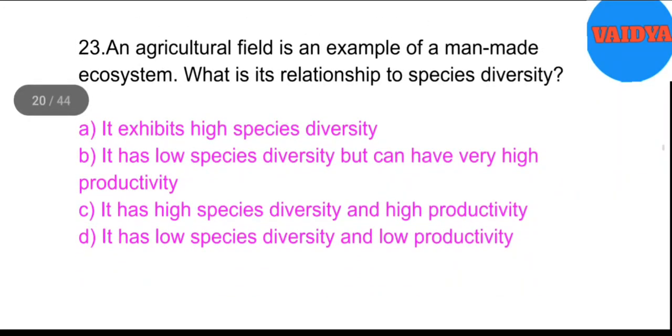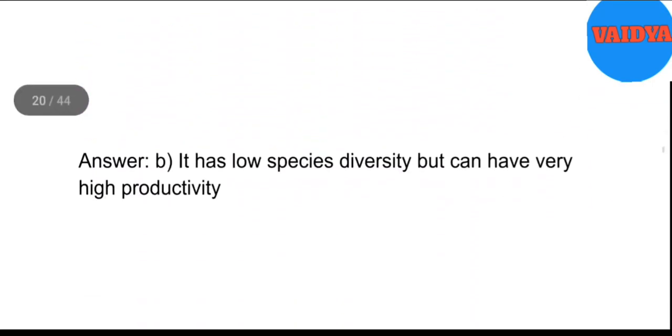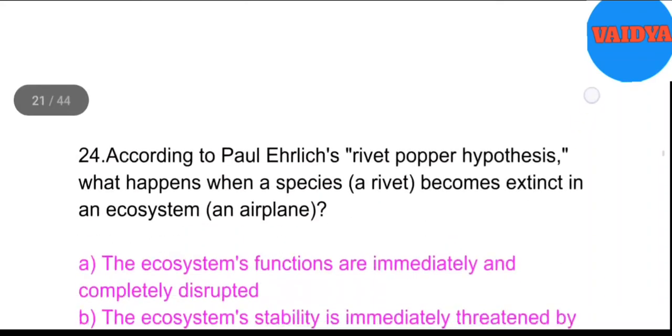23. An agricultural field is an example of a man-made ecosystem. What is its relationship to species diversity? A. It exhibits high species diversity. B. It has low species diversity but can have very high productivity. C. It has high species diversity and high productivity. D. It has low species diversity and low productivity. Answer: B. It has low species diversity but can have very high productivity.